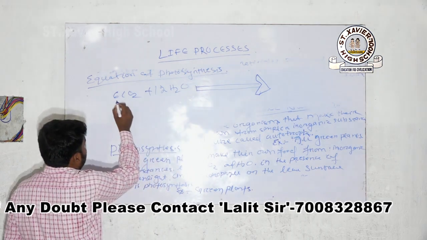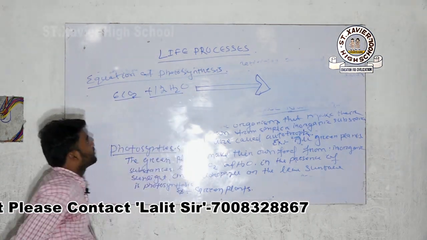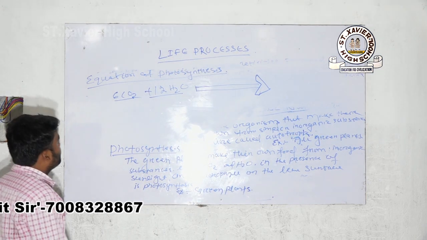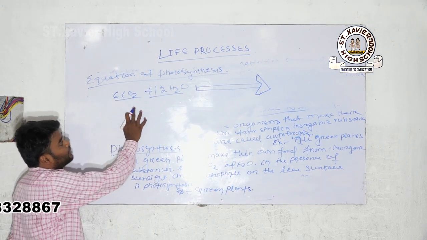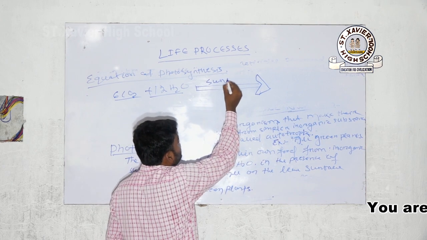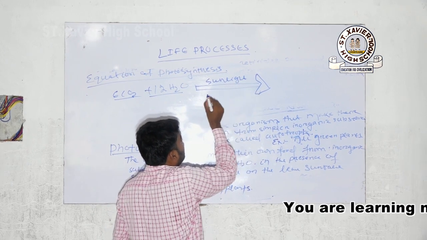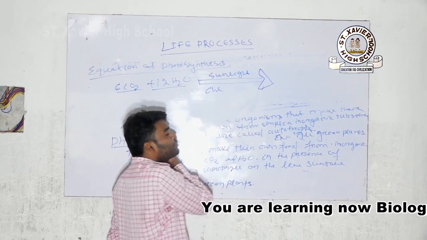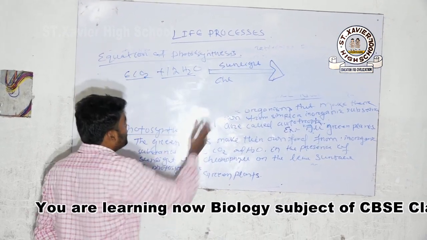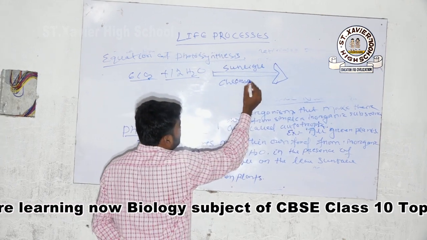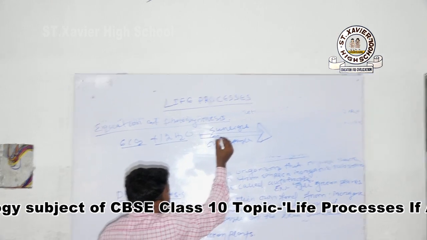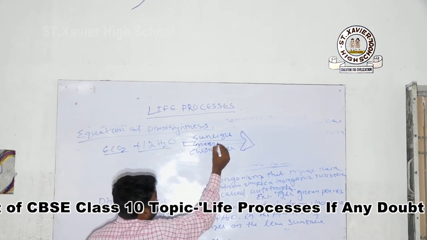Here in the photosynthesis process, plants make their own food by using carbon dioxide and water in the presence of sunlight and chlorophyll. The green pigment present on the surface of a leaf is called chlorophyll. Already you know what chlorophyll is, just like your green leaves.